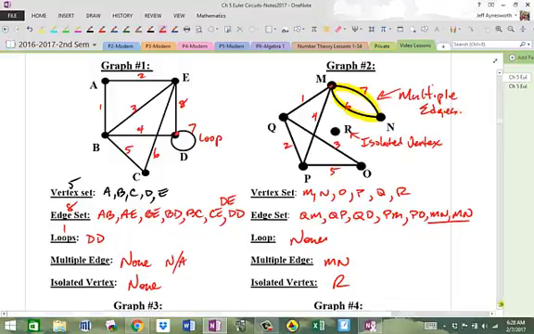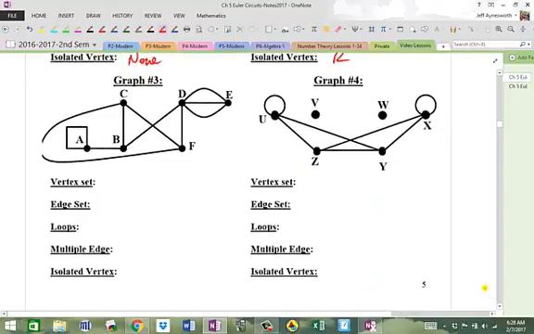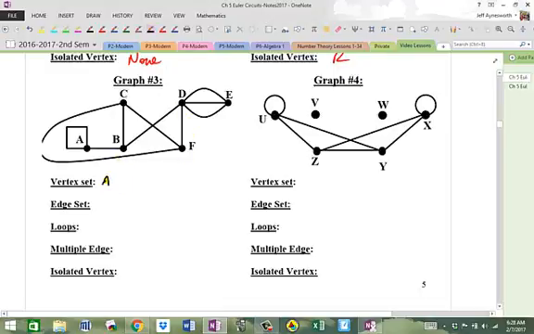Okay, so let's go through graphs 3 and 4. So go ahead and pause the video and give graph 3 a shot. Okay, let's check your work. Okay, so on this one here, we have A, B, C, D, E, and F. 1, 2, 3, 4, 5, 6 vertices right here. And we're going to label them as we go. So the loop here, AA, is the first one. So I'm going to list it first. And I see AB, A is connected to B. And then I see BC.